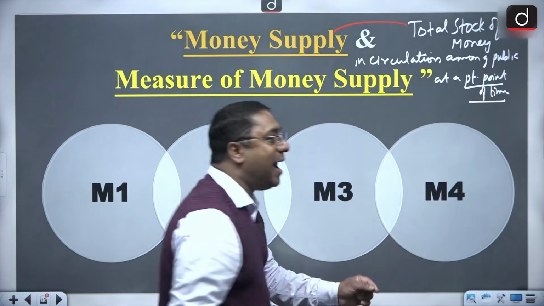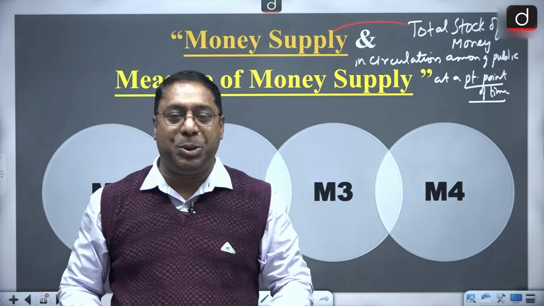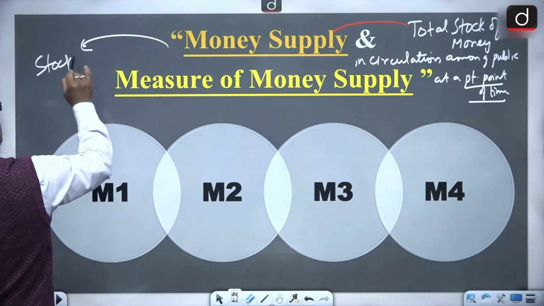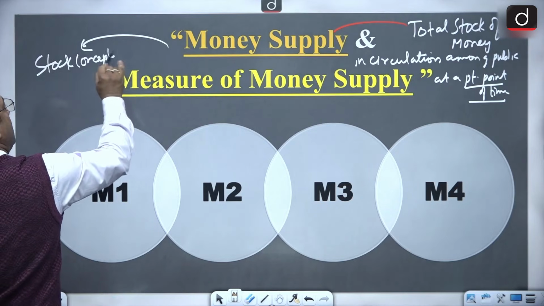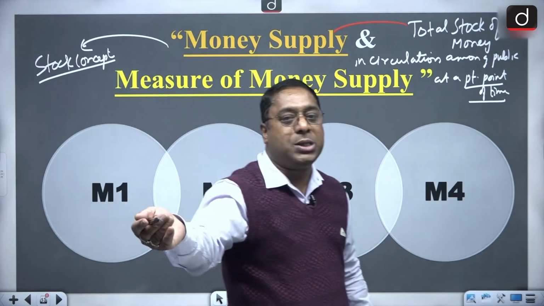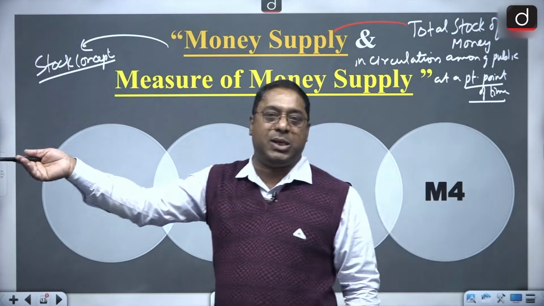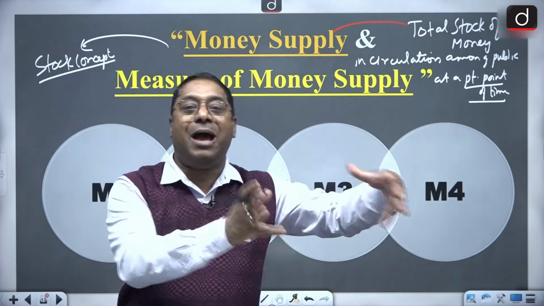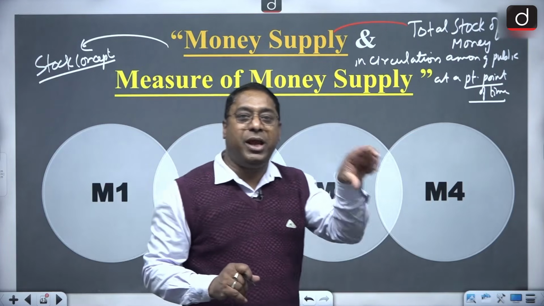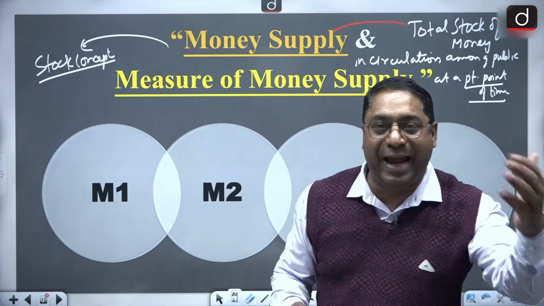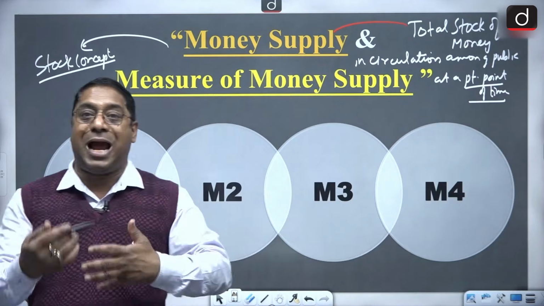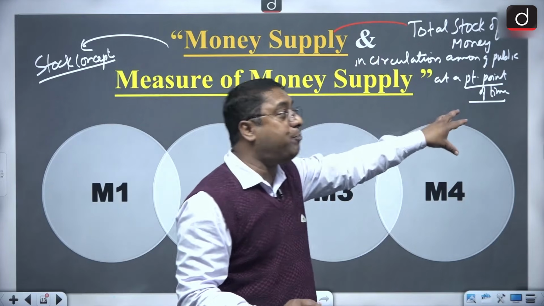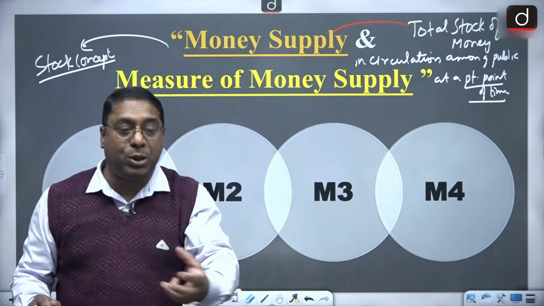When we have no time dimension, that is basically a stock concept. So money supply is a stock concept, but when I say change in money supply, then that becomes a flow concept because there is a time dimension involved. Time dimension means for an hour, for a minute, for a day, for a year. In money supply we are talking about at a particular point of time what is the circulation of money.